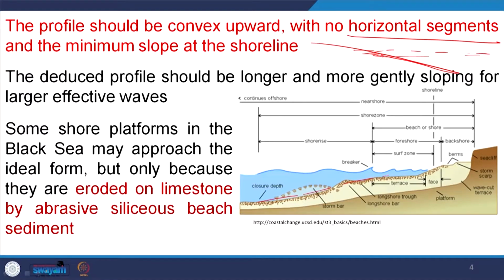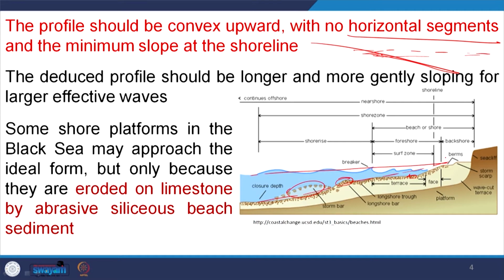The deduced profile should be longer and more gently sloping for larger effective waves. If you see here, for example, if it had been like this, that means there will be no convexity here and no concavity here. So, there will be an effective wave that will directly hit here.